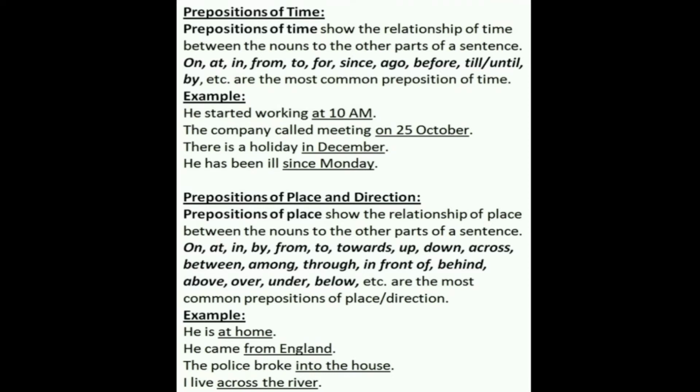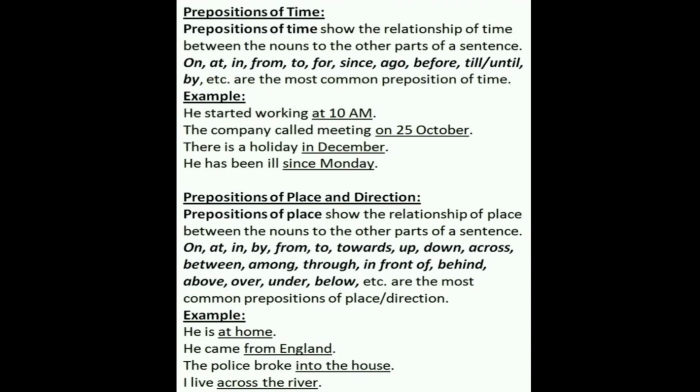Okay, next. Prepositions of place and direction. Prepositions of place show the relationship of place between the nouns and the other parts of a sentence. Examples: on, at, in, by, from, to, towards, up, down, across, between, among, through, in front of, behind, above, over, under, below, etc. They are the most common prepositions of place or direction.